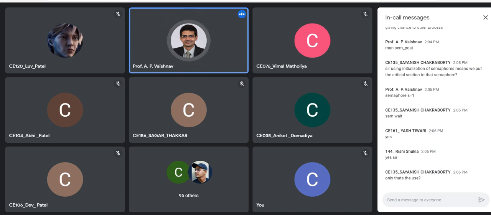Yes, that is the use, right? So first you have to declare a semaphore. That is the first thing. We declare a semaphore using that structure, sem_t, right? And the variable name, right?